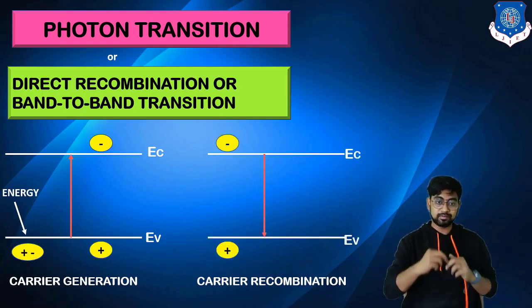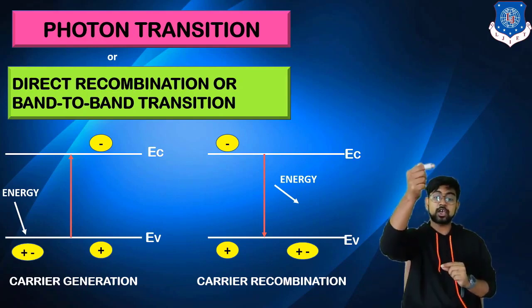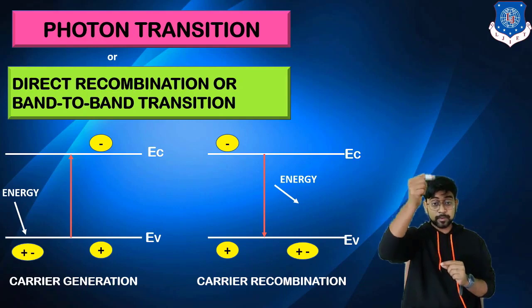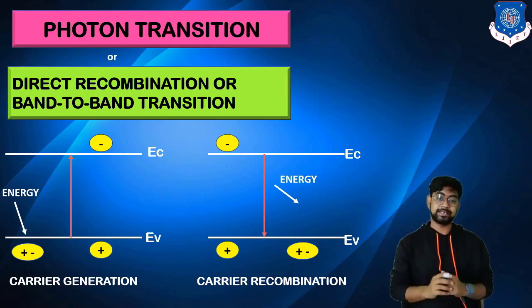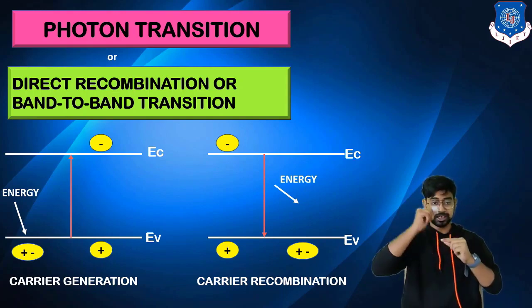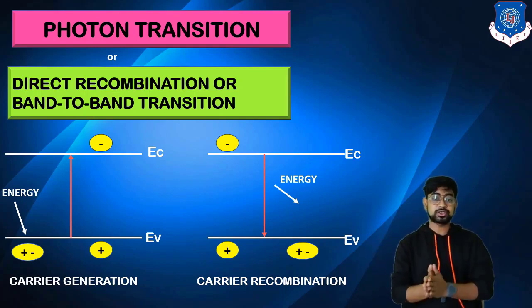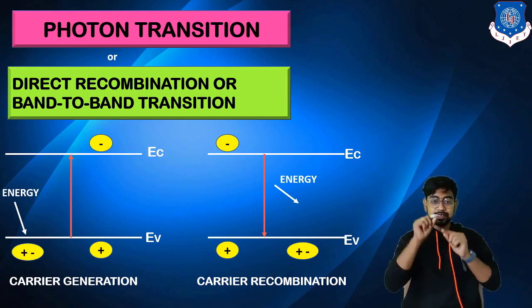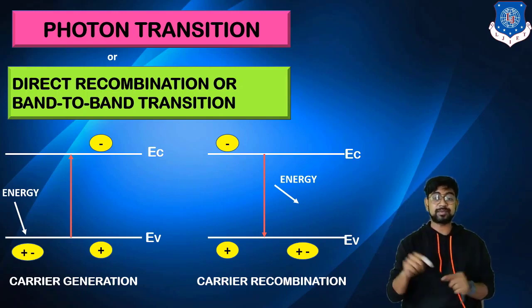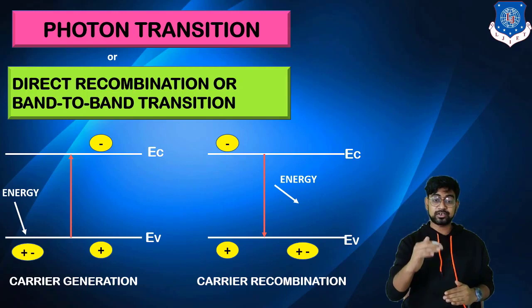We know that the reverse thing happens. It went from bottom to top, so in reverse it will come from top to bottom. But when it comes from top to bottom, it releases that energy in the form of a photon, or in the form of light. That's why it is known as direct recombination, because the interaction is directly between the valence and the conduction band, or you can also say band to band transition. Why? Because there is a direct transition between the conduction and the valence band. In the middle there is nowhere where the electron is residing or getting trapped.